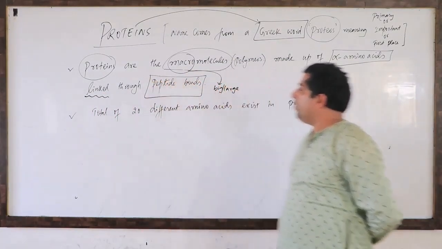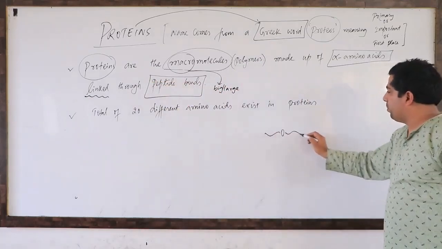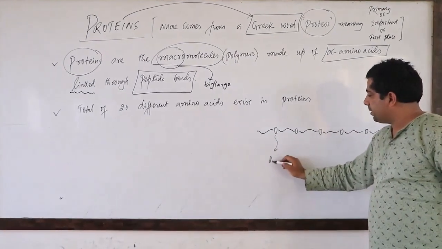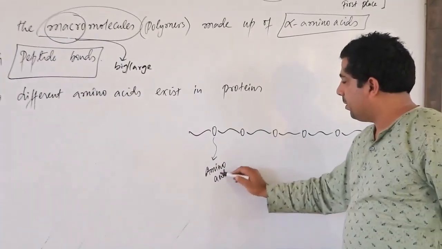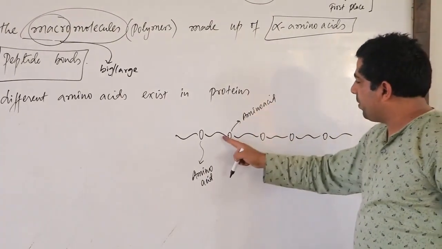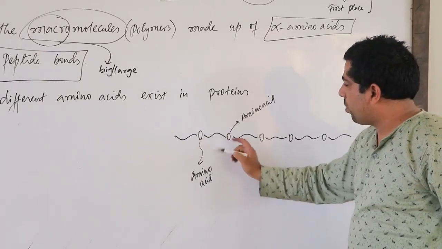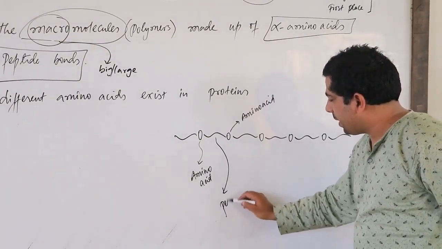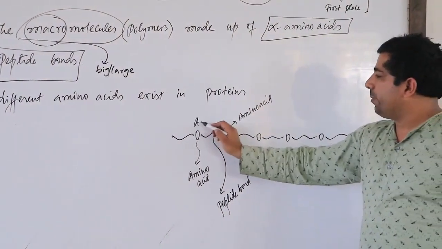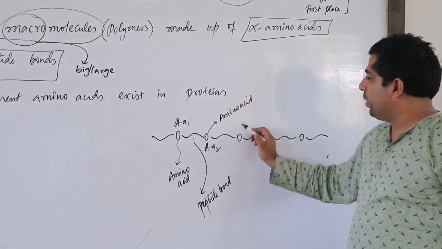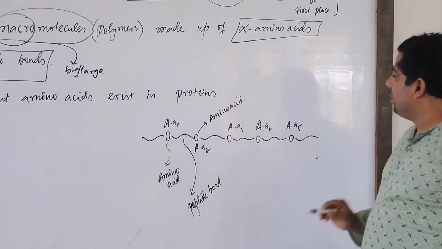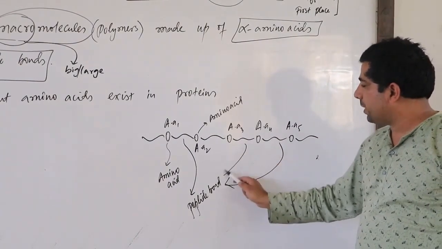That means if you have a protein molecule with you, let us suppose this is a protein molecule. Let us consider this as an amino acid, and this is also an amino acid. The bond between this amino acid and this amino acid will be called a peptide bond. So between amino acid 1, amino acid 2, amino acid 3, amino acid 4, amino acid 5, which bond is this?